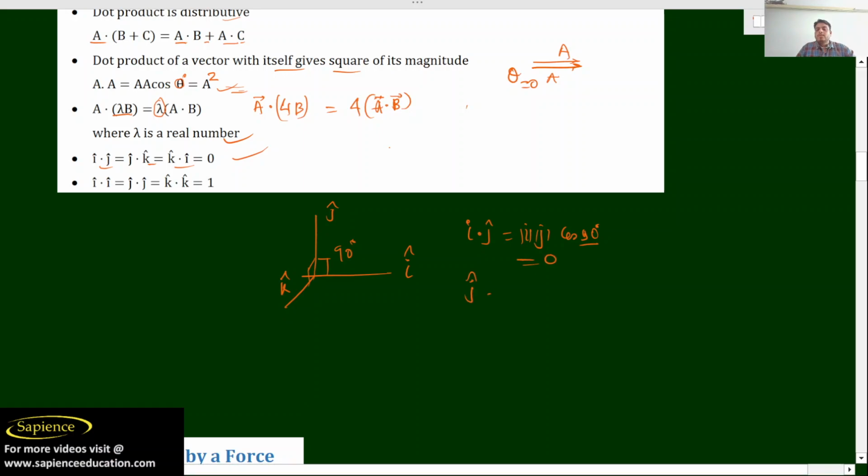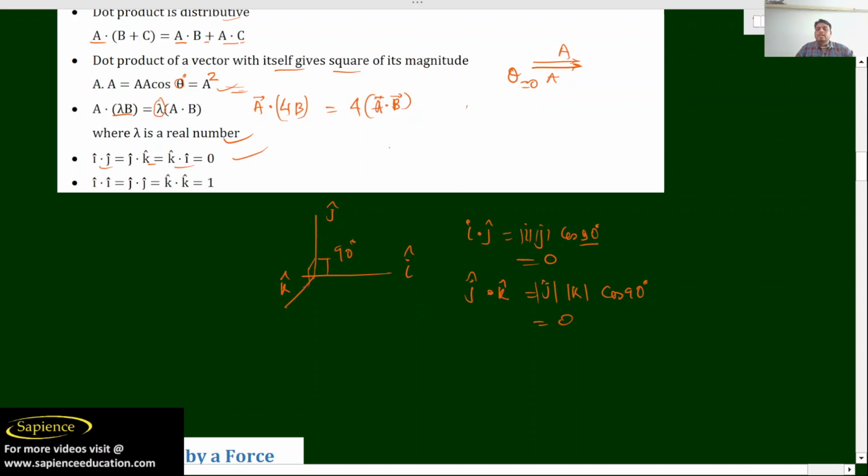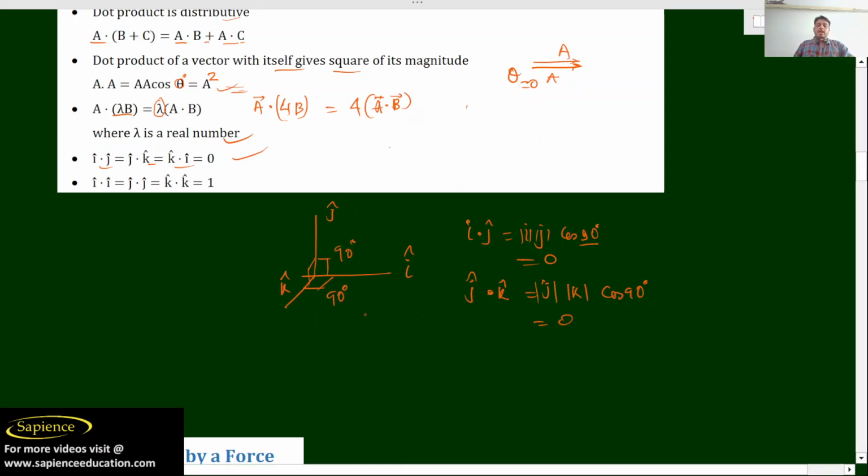If I am talking about j dot k, it will be the magnitude of j, magnitude of k, into cos 90 degree. Similarly i dot k also has 90 degree, so i dot k or k dot i is 0. And see here, i dot i is equal to 1.